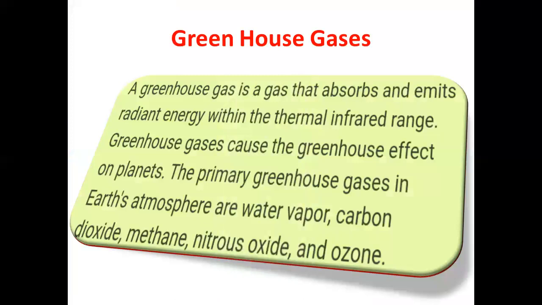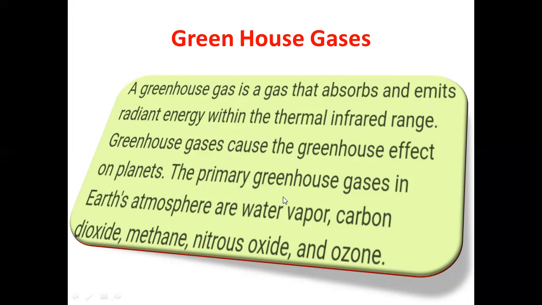So what are greenhouse gases? A greenhouse gas is a gas that absorbs and emits radiant energy within the thermal infrared range. Infrared range means there are specific ranges for each type of radiation, and that range, inshallah, you will learn in your higher classes. But those radiation which are in this range are called infrared radiation. Greenhouse gases cause the greenhouse effect on the planet.